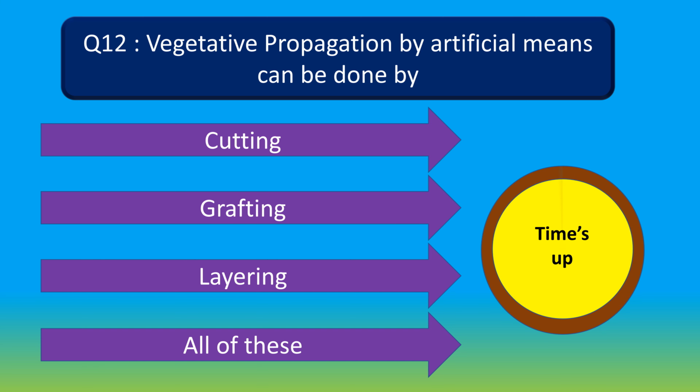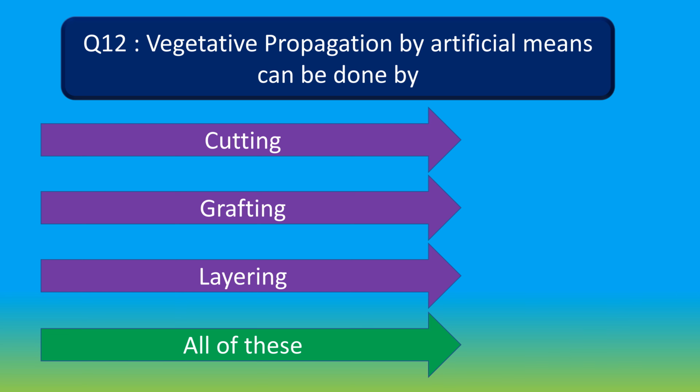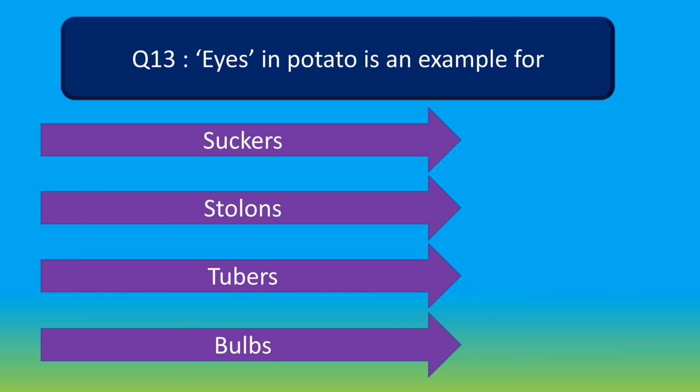Your time is up. And the right answer is all of these. Vegetative propagation by artificial means can be done by cutting, grafting and layering. Moving to question number 13. Eyes in potato is an example for option A suckers, option B stolons, option C tubers and option D bulbs. Your time starts now.